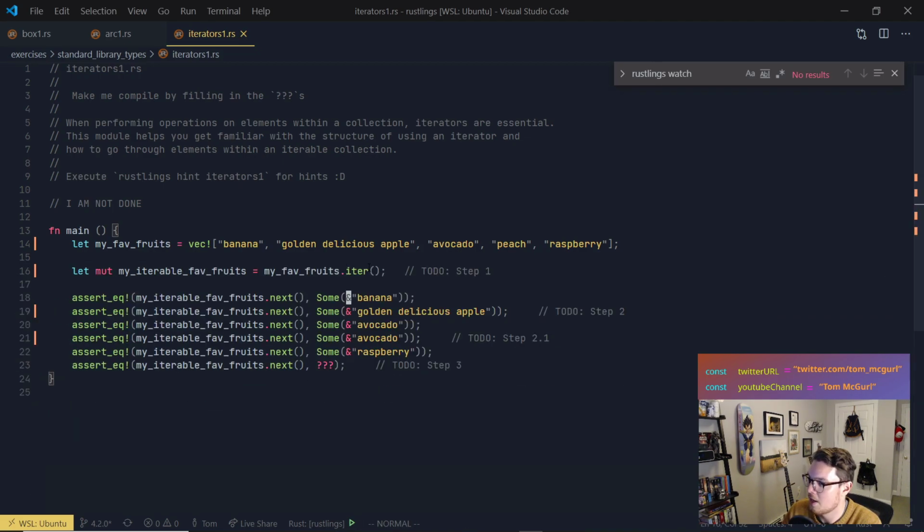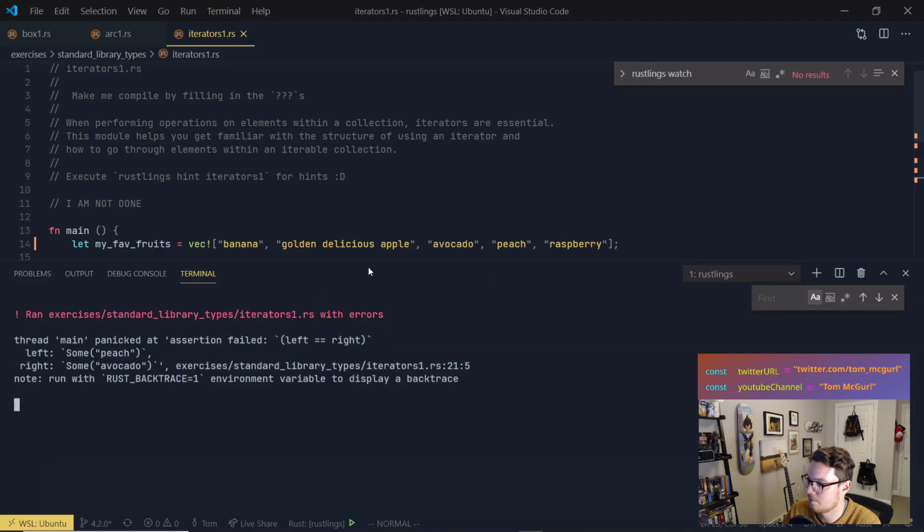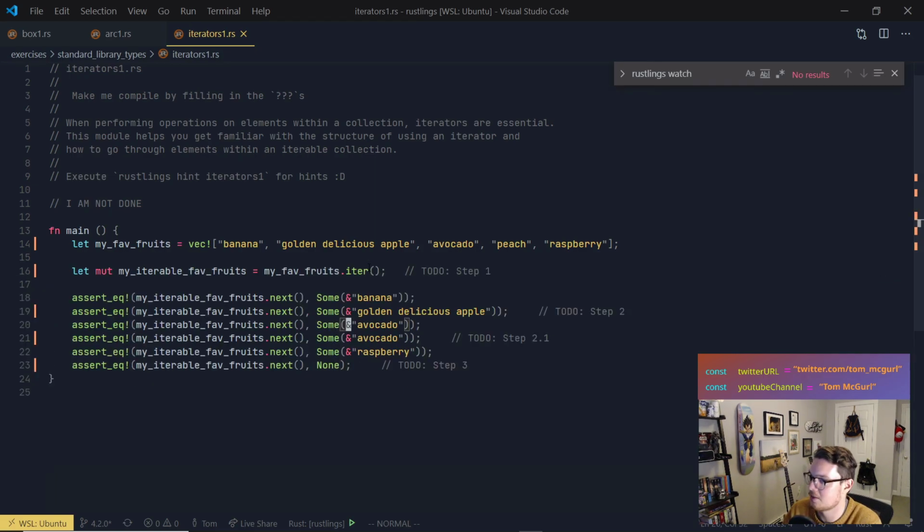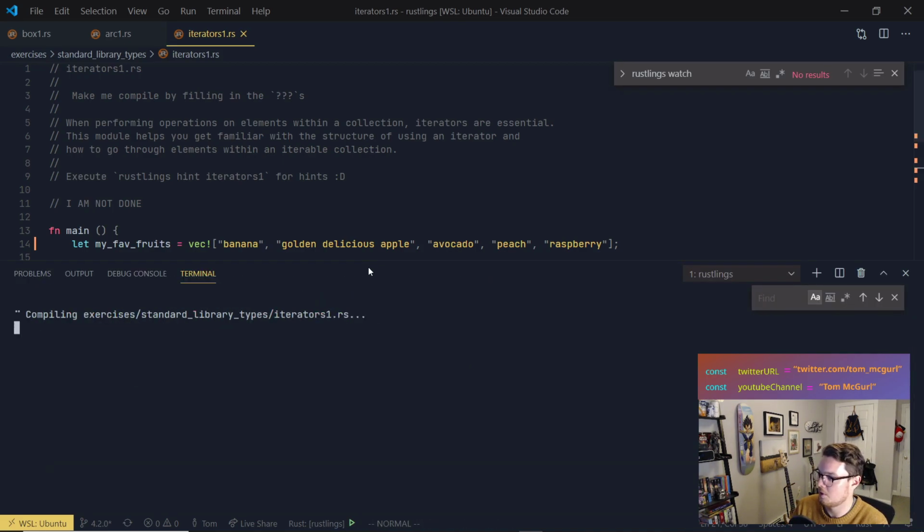That's great. And now for this last one, let's do, since it's either some, right? We're dealing with an option, some or none, right? So in here, it'll be none. All right, assertion failed, left equal right. Peach, some peach, avocado. That's easy. That's just this here. And we should be good.